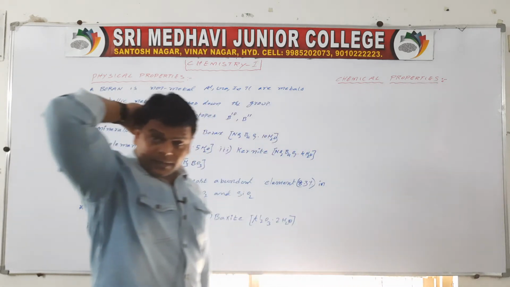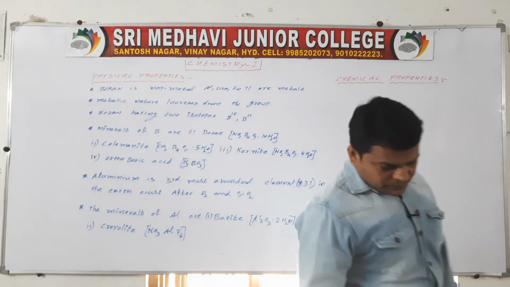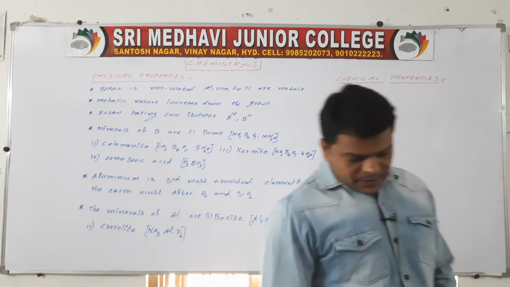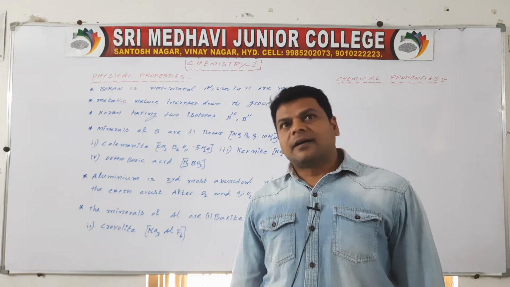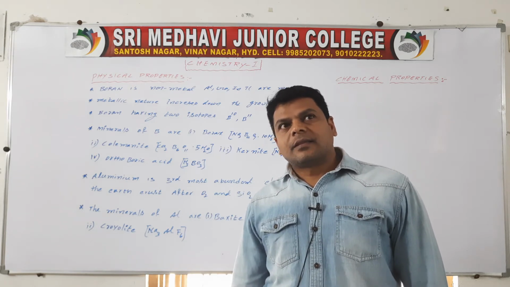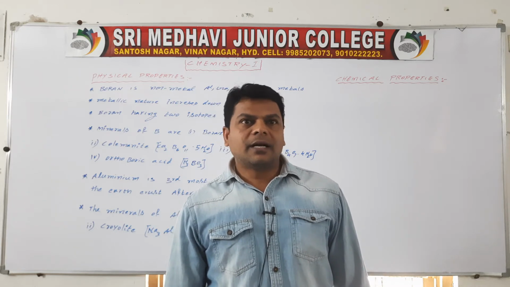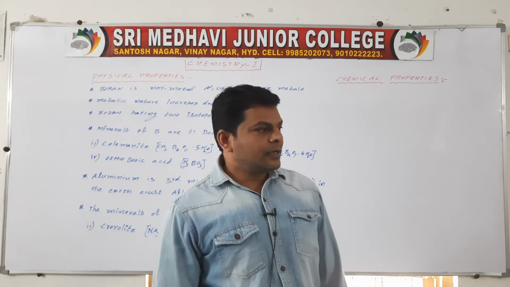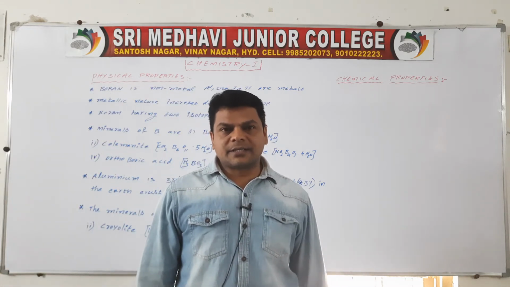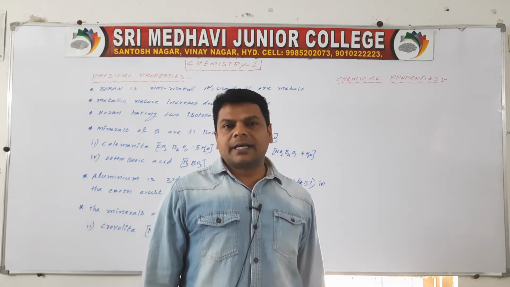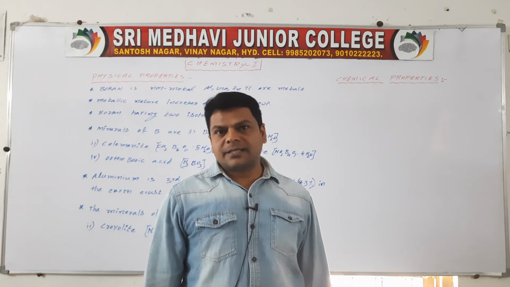All third group elements are highly reactive. So here we have to discuss oxidation states. Yesterday we discussed oxidation states. In its ground state it gives +1 oxidation state. In its excited state it gives +3 oxidation state.